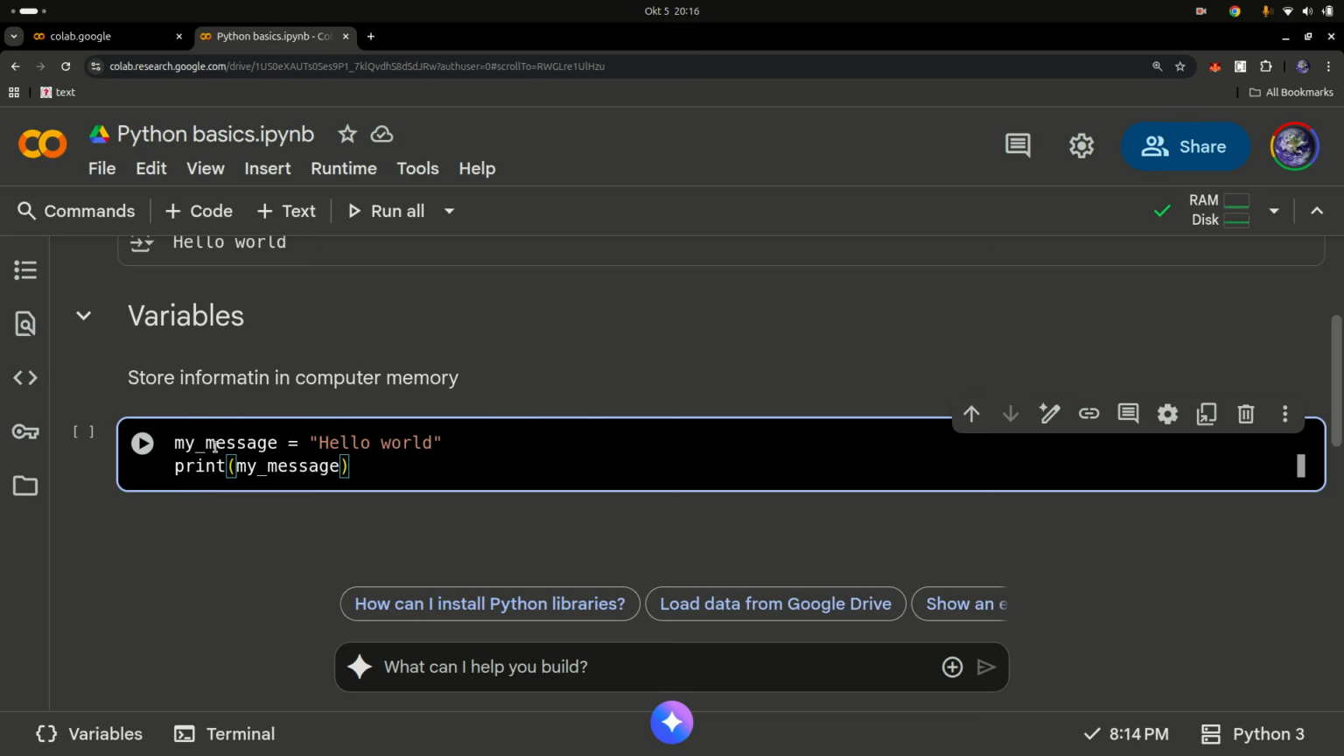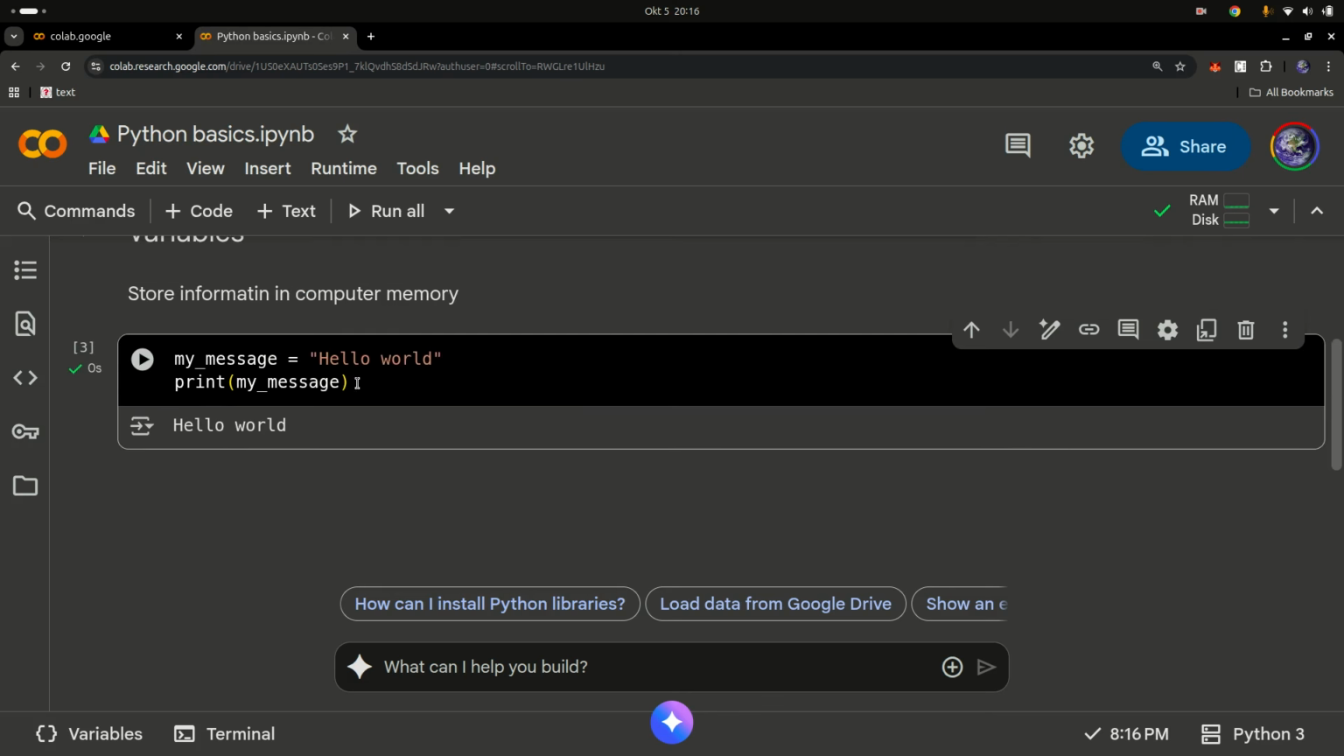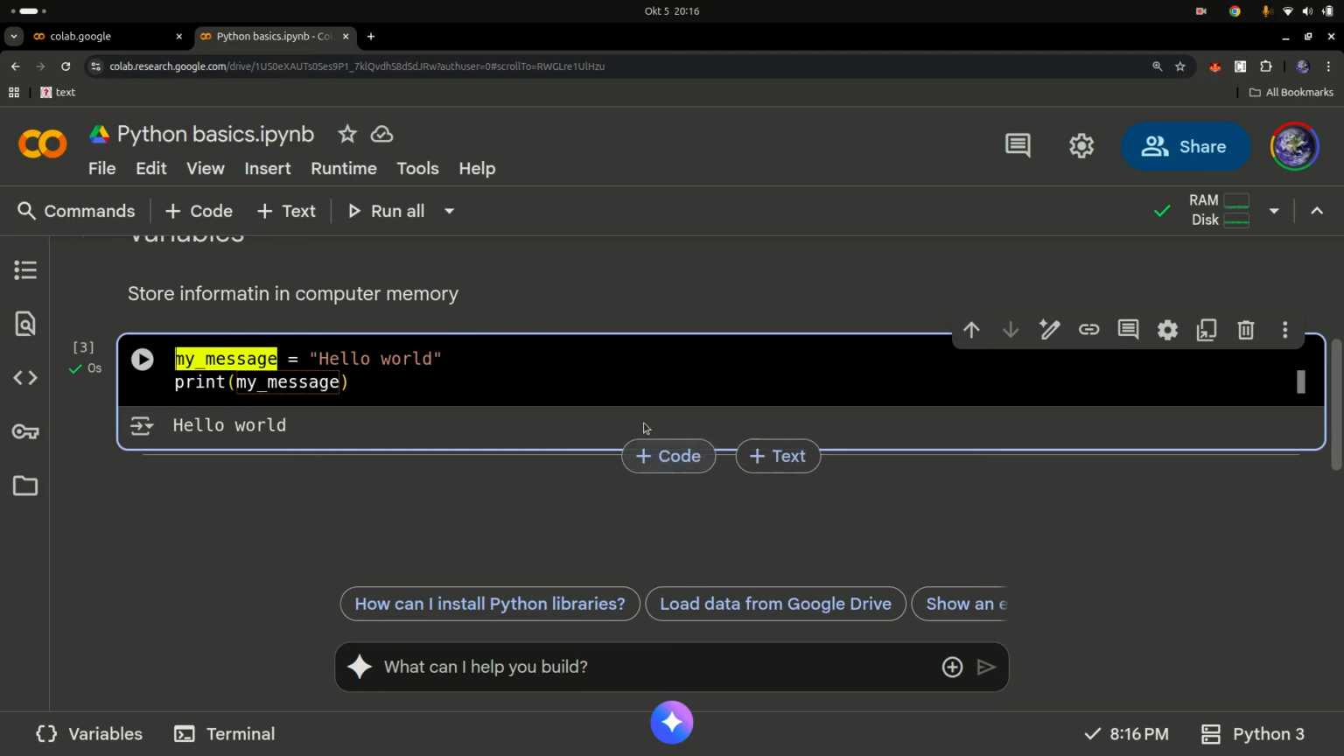Again, if you're creating variable names, do not use spaces. So you cannot say my space message. You have to use underscore, or you can make it one word. But in Python, if you have multiple words forming a variable name, by convention you use underscore instead of spaces. So if I run the code again, it's going to print hello world, because we're printing my_message. That's basically it. Let's look at some other variable types that we can have.